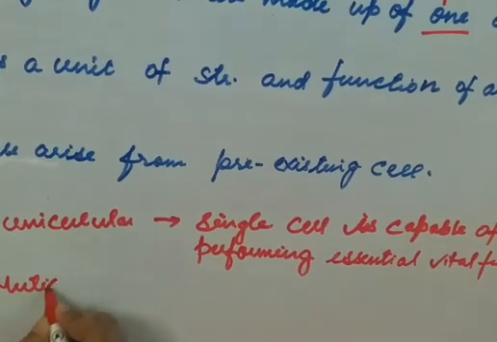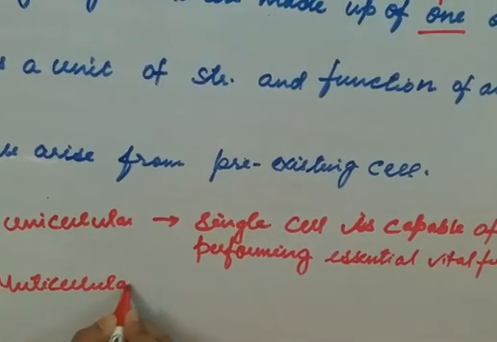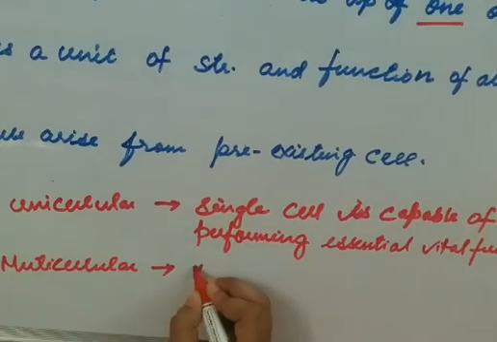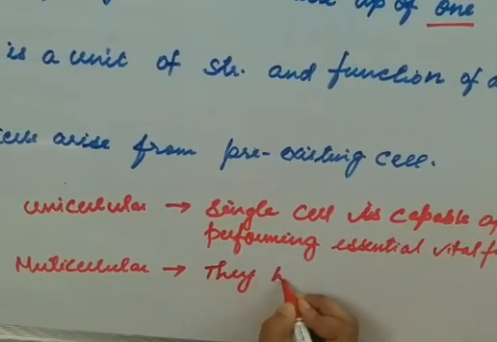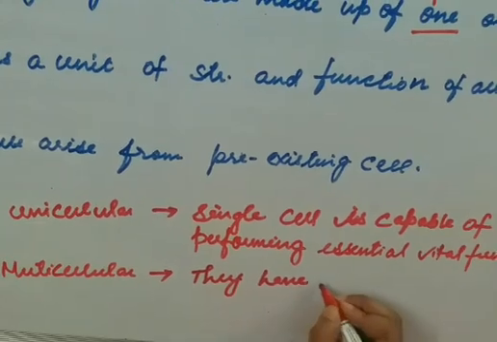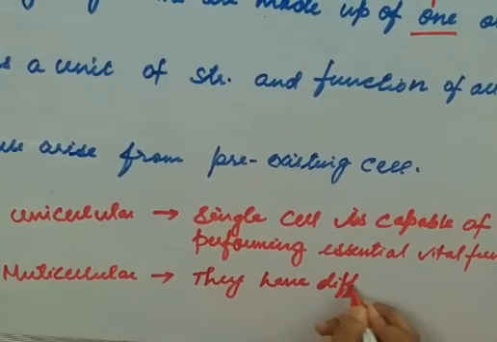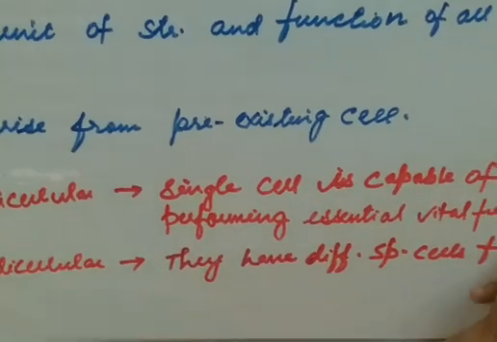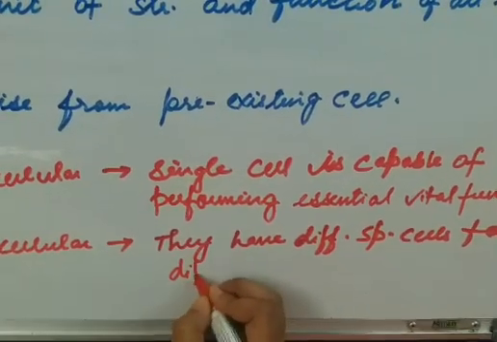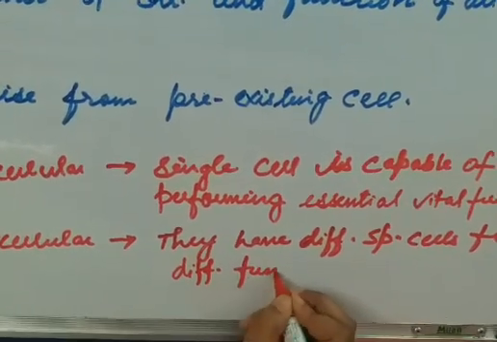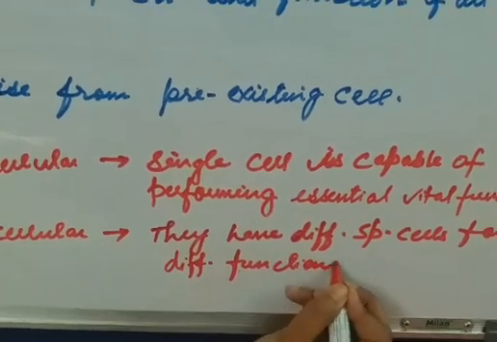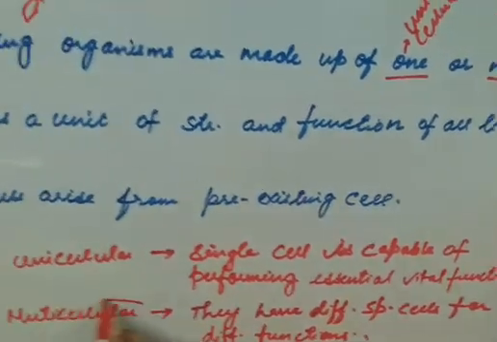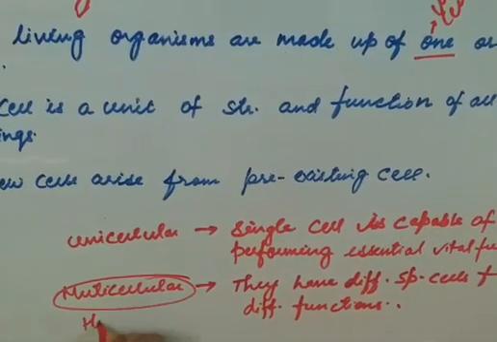Multicellular organisms have different specific cells for different functions. So we humans basically come under multicellular.